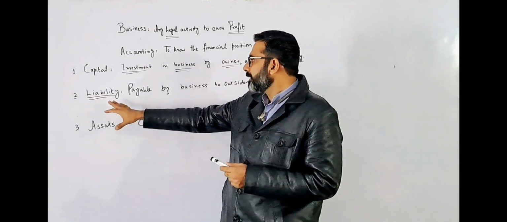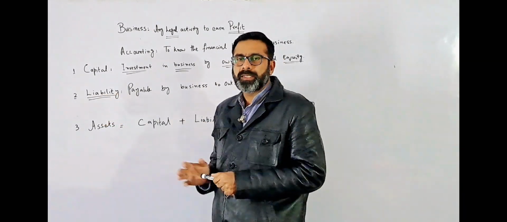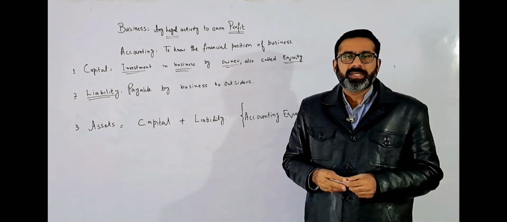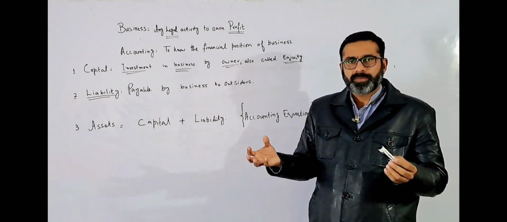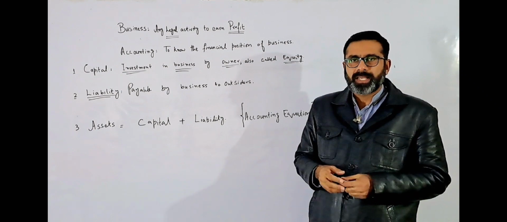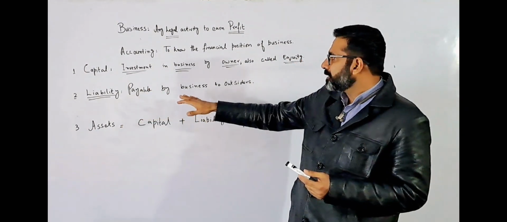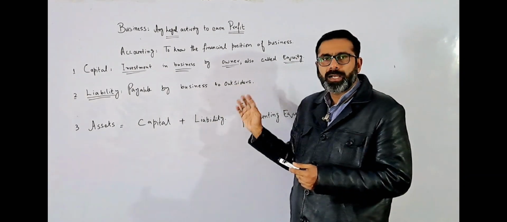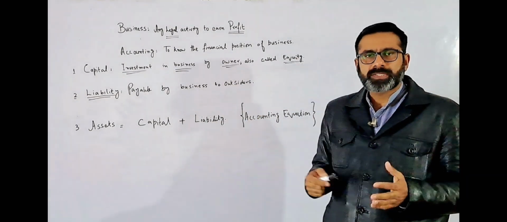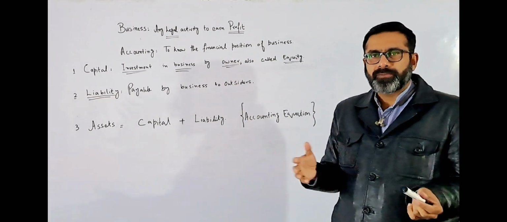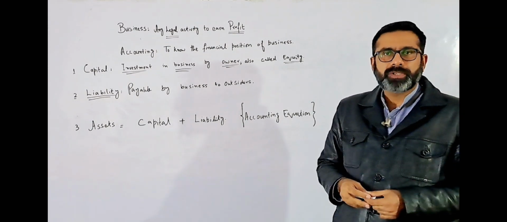The second thing that is important is the liability. Sometimes the owner has less money, so he or she needs some outside source or help. For that purpose, they need the liability. Liability is what? It is payable by the business to the outsider. The outsider can be a bank, a friend, a family, or even goods on credit.